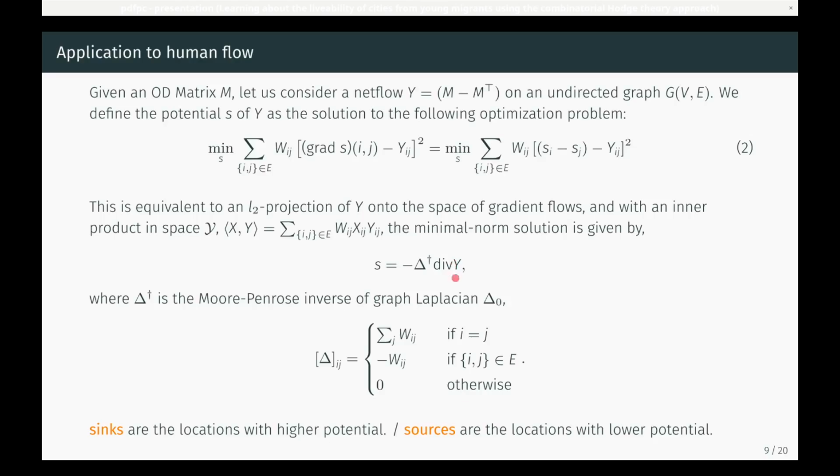Finally, a minimal norm solution is given by this. Here is the Moore-Penrose pseudo-inverse of the graph Laplacian. By this definition, sinks are locations with higher potential, and sources are locations with lower potential.